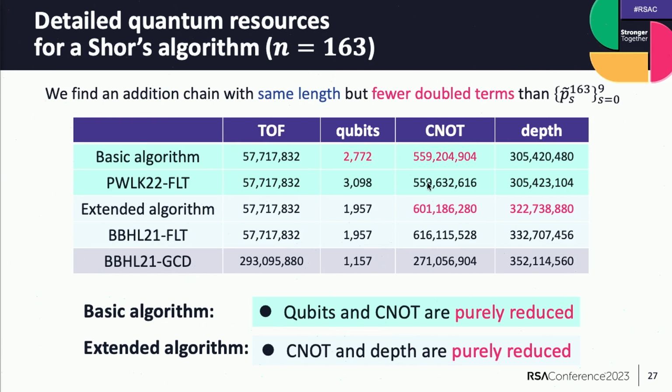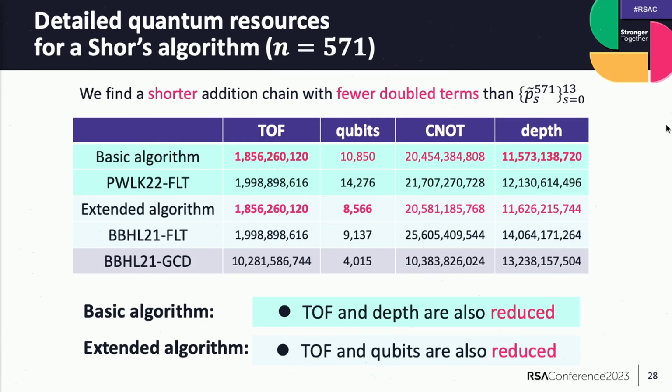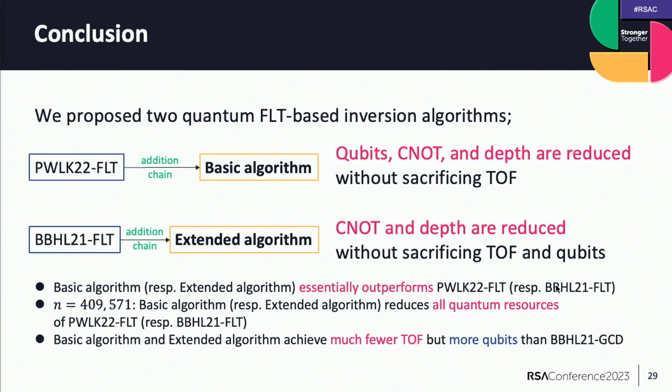Here are the detailed quantum resources in the case of n equal 163. Then this is the case of n equal 571. Okay, this is the conclusion of today's presentation. Thank you for listening.